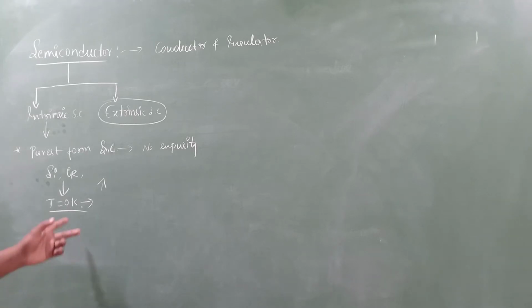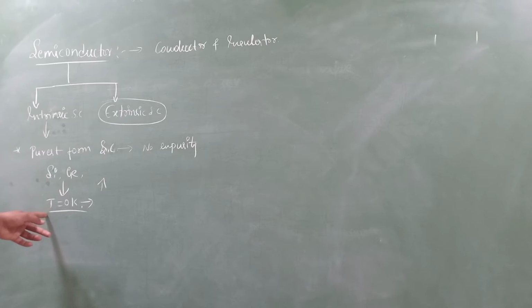Also if you increase the voltage instead of the temperature, what happens because of that? It does not increase the conductivity significantly, that means not up to the mark.